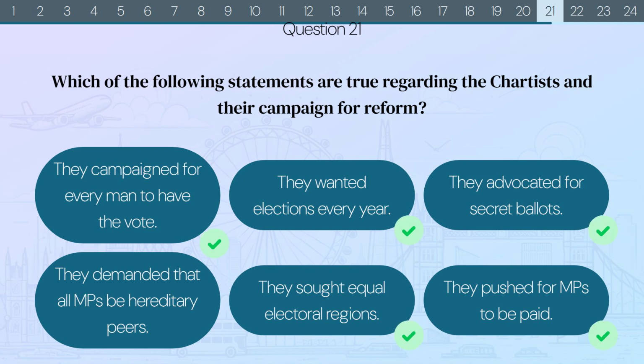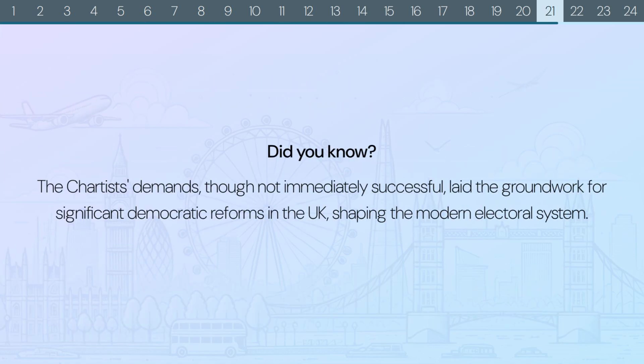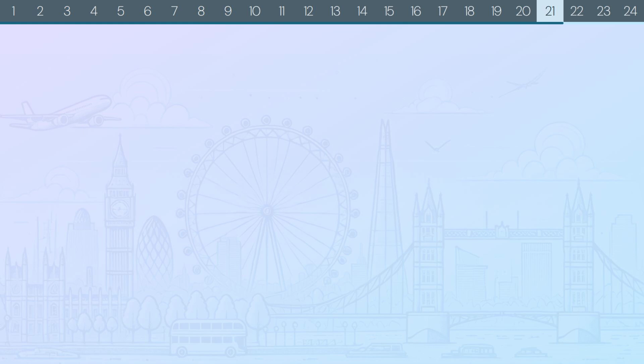The correct answers are: they campaigned for every man to have the vote. They wanted elections every year. They advocated for secret ballots. They sought equal electoral regions. And they pushed for MPs to be paid. Did you know? The Chartists' demands, though not immediately successful, laid the groundwork for significant democratic reforms in the UK, shaping the modern electoral system.